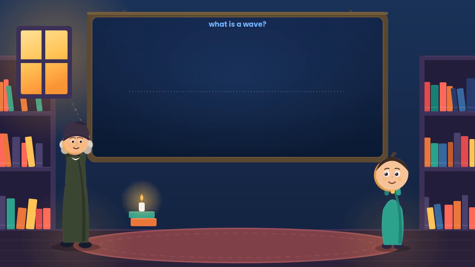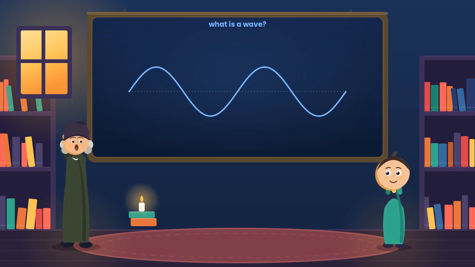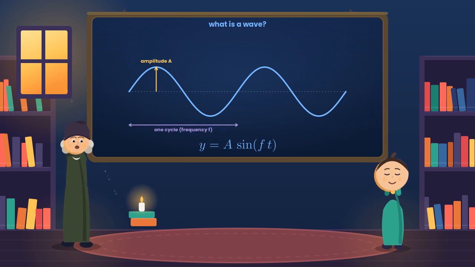So first, what exactly is a wave? Here is a simple sine wave with its crests and troughs. Every wave follows one tidy formula, y equals a times the sine of f times t, with just two ingredients. The amplitude, a, is how tall its crests rise above the center line. And the frequency, f, is how rapidly it oscillates as you move along. A short cycle means a high frequency.